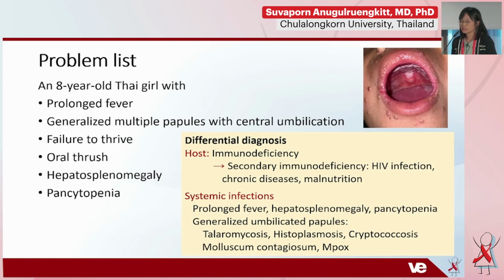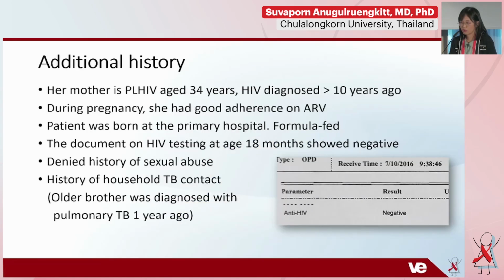For the skin lesions, in the differential diagnosis of systemic fungal infection in Thailand, talaromycosis and histoplasmosis can be found, and other fungal infections such as cryptococcosis, or, as the doctor mentioned, molluscum contagiosum or mpox. However, in this case, they denied a history of sexual abuse. So we also have additional history.